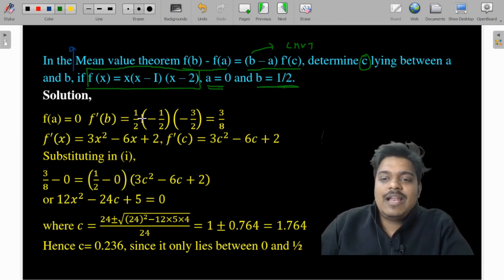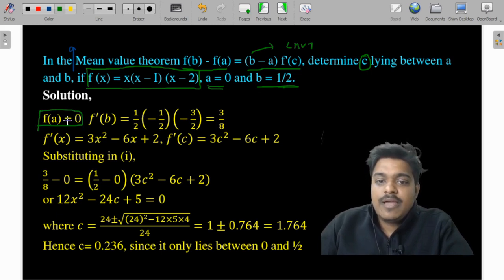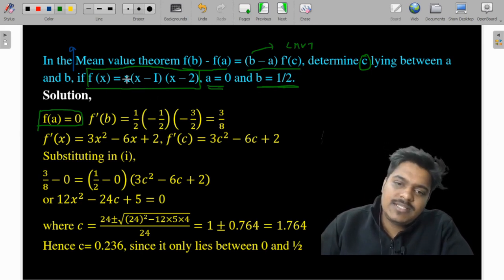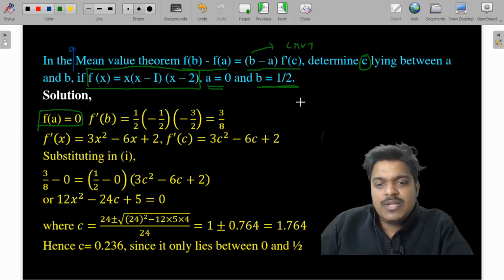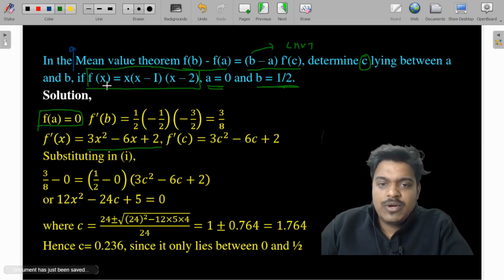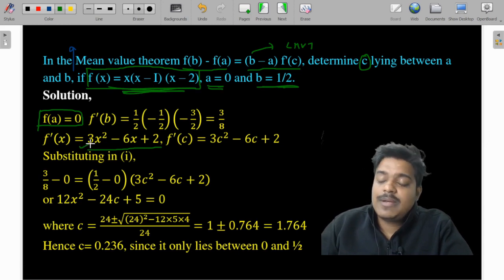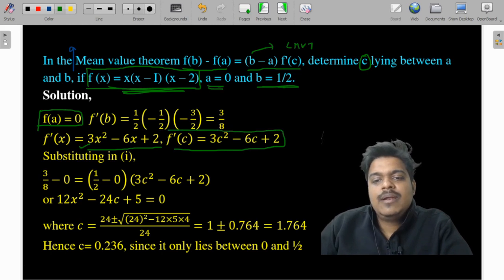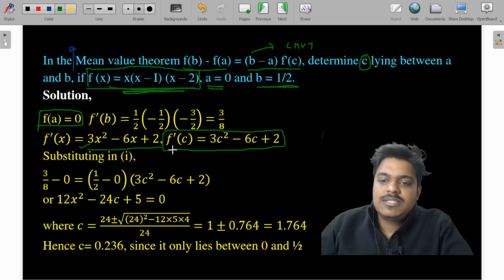First we need to calculate the value of f of a. If you put x is equal to a, f of a is equal to 0. Then you differentiate it and put the value of a, f dash a is also 0. So f dash x is 3x square minus 6x plus 2. When you differentiate this function, you will get 3x square minus 6x plus 2. You replace x with c, so you will have the equation 3c square minus 6c plus 2.